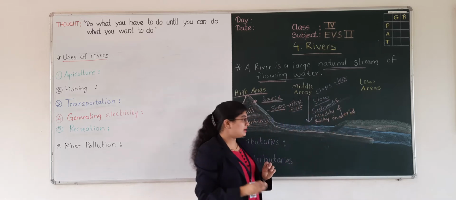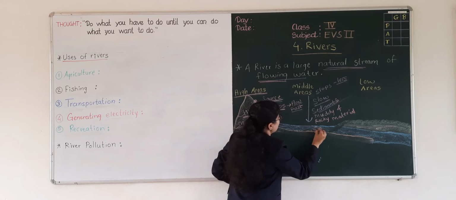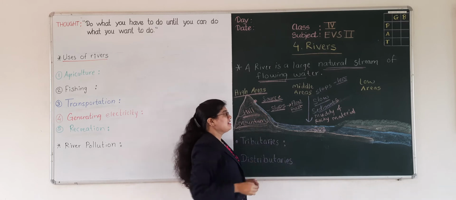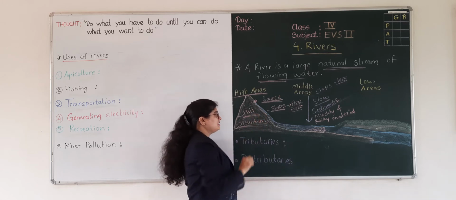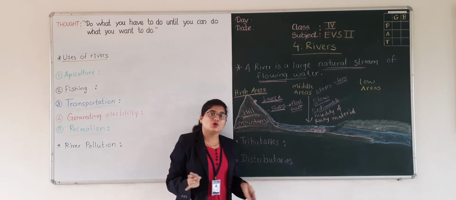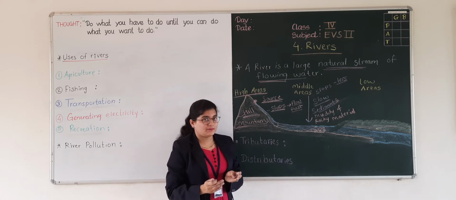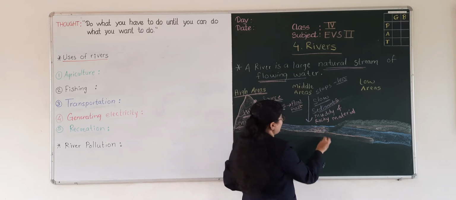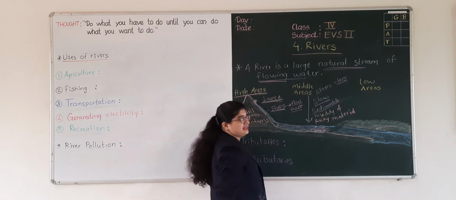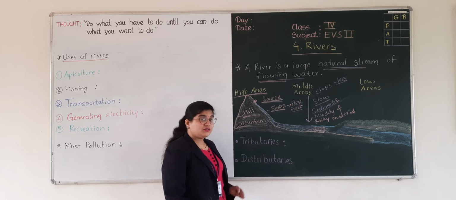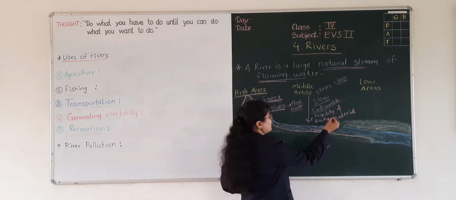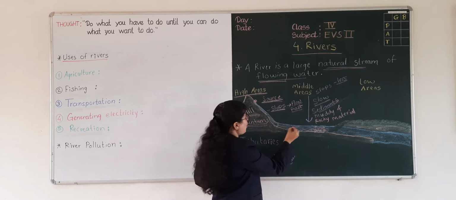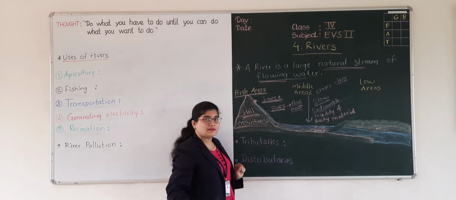This muddy and rocky material comes with the flow of water from the hills. As we know, on the hills and mountains there are different rocks and stones, and they form soil. With the flow of water, this soil gets collected here, and this is called sediment. Sediment is the muddy and rocky material which the river water brought from the hills and mountains.